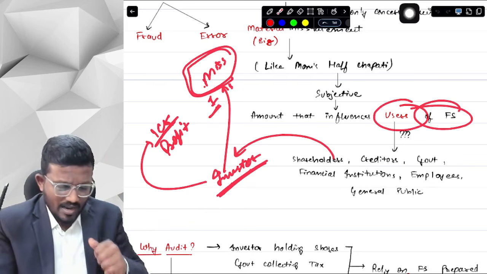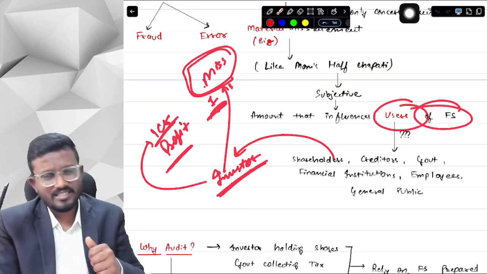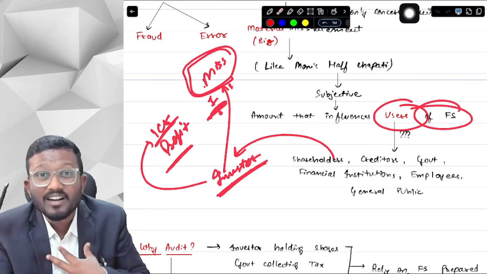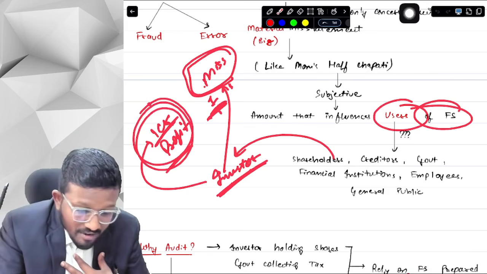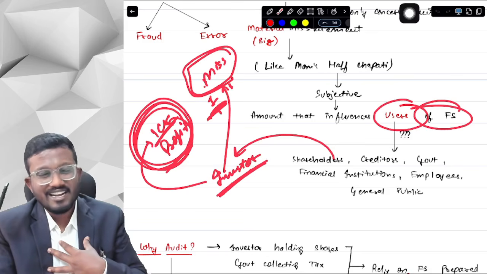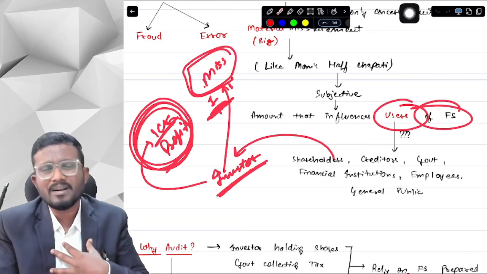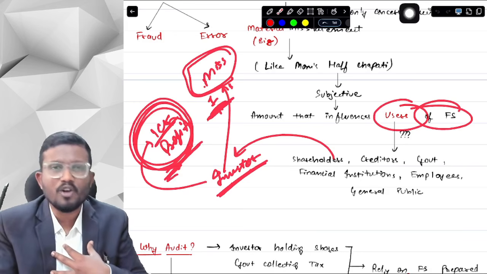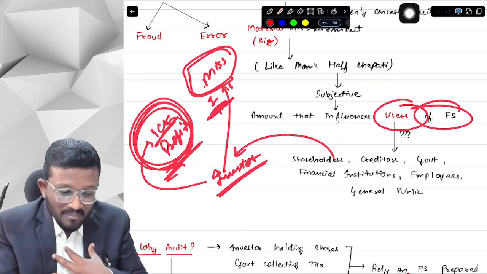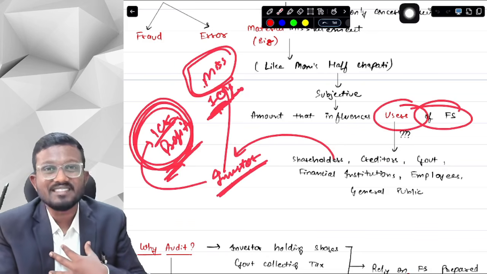Now, if the profit is 1 crore and the misstatement is 1 rupee, and I get to know that there is a misstatement of 1 rupee, will I change my economic decision of investing in a company having 1 crore profit? No, sir. A logical, reasonable man will say no. Obviously, there is a 1 rupee misstatement, but I don't care about it because there is a profit of 1 crore rupees.